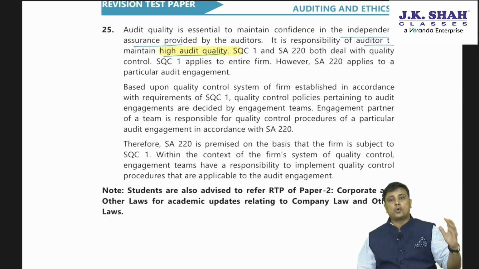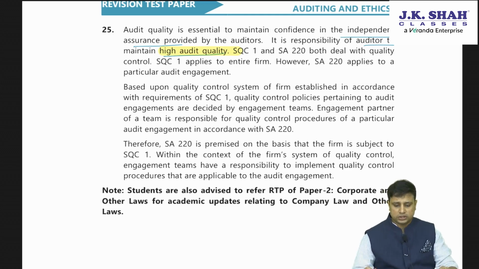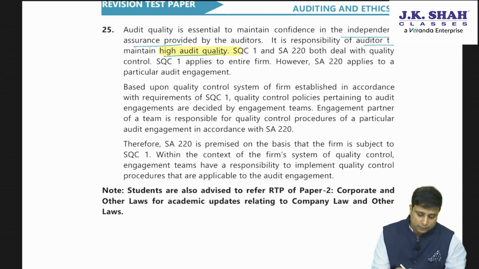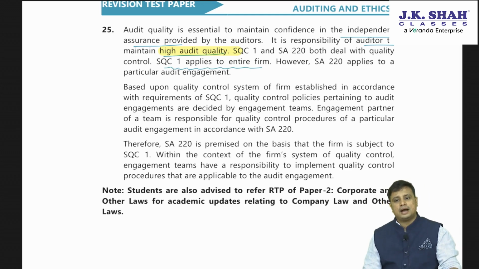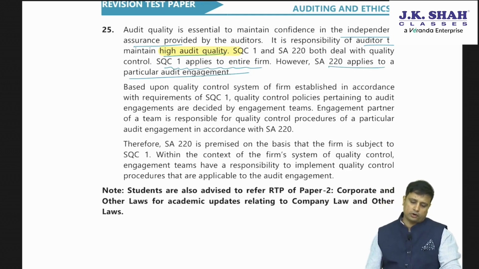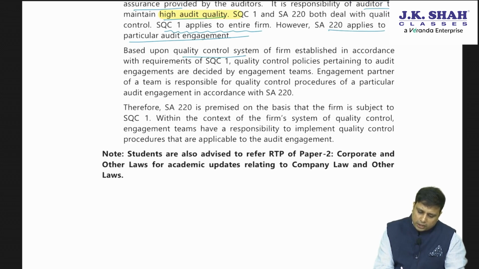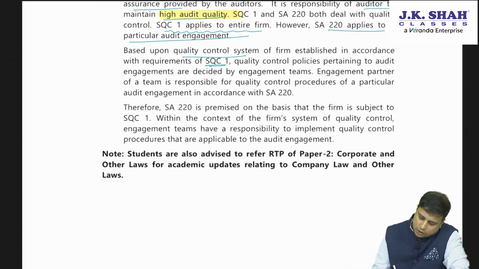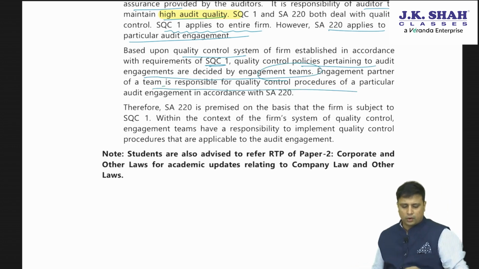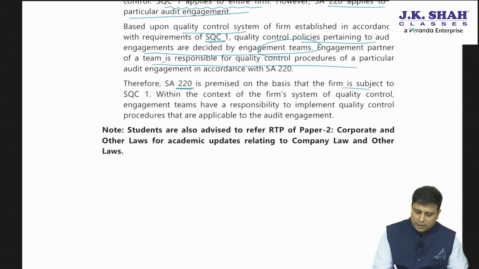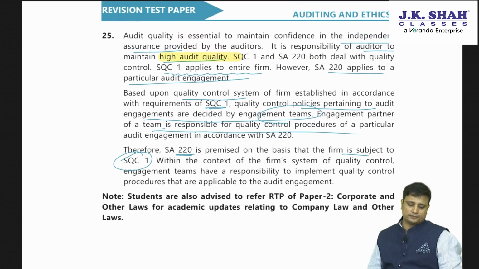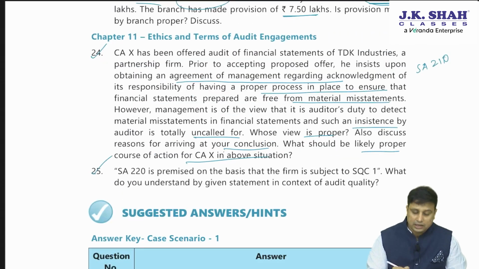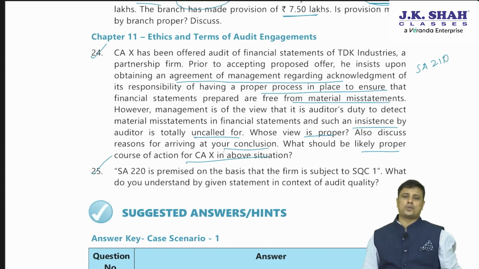SQC1 and SA 220 both deal with quality control. SQC1 applies to the entire firm. However, SA 220 applies only to a particular audit engagement. Based upon the quality control system of the firm established in accordance with the requirements of SQC, quality control policies pertaining to the engagement are decided by the team. The engagement partner of a team is responsible for the quality. So therefore, SA 220 is premised that the firm is subject to what? SQC1. So with this, we are finally done with our RTP of May 2024.